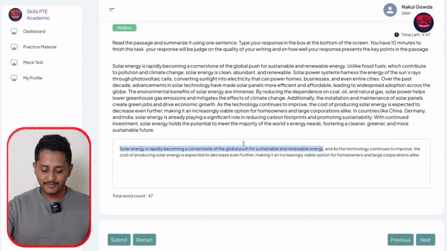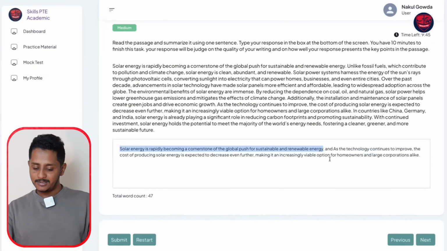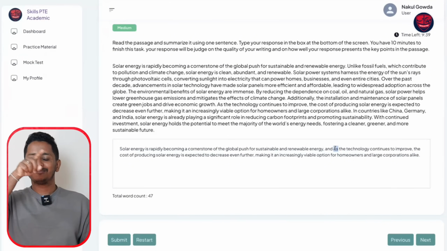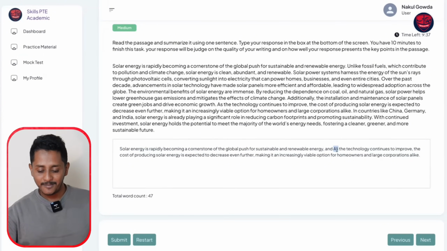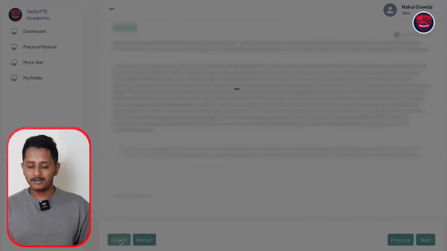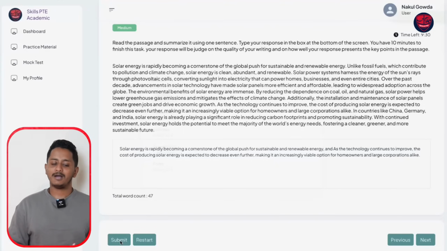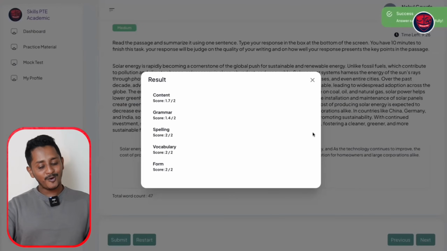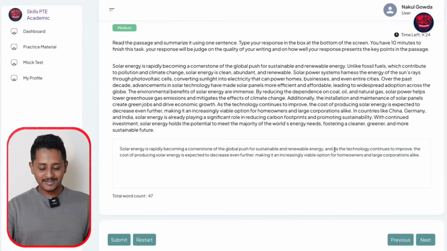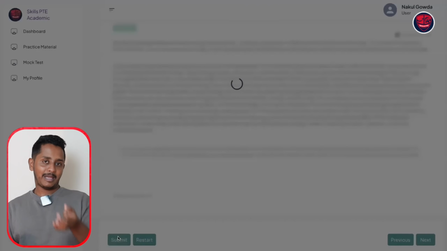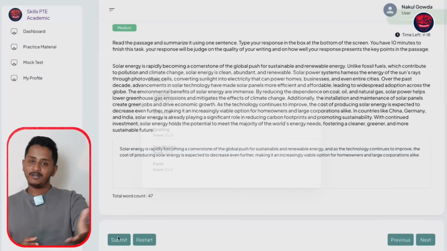I have copied the first sentence, the very first sentence about renewable energy, and have used "and" as the connector. I have exactly copy pasted, but I've retained the capital letter over here. It's supposed to be a small letter. Now if I do this, it may not be 0, but definitely you end up getting some low marks. See, 1.4 out of 2. If you're okay with 1.4, well and good. If you're not okay, then make a simple change, just understand the strict rules and click submit with a small letter after the connector. You can end up getting 2 out of 2.